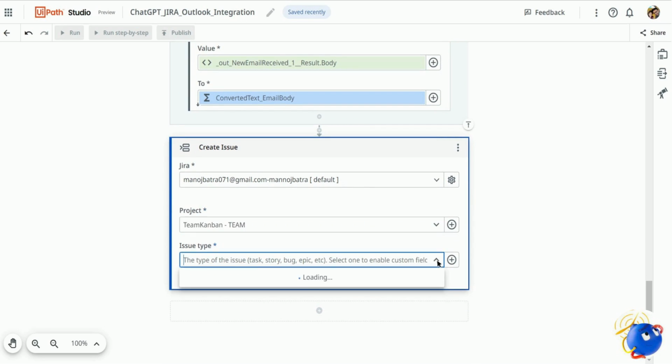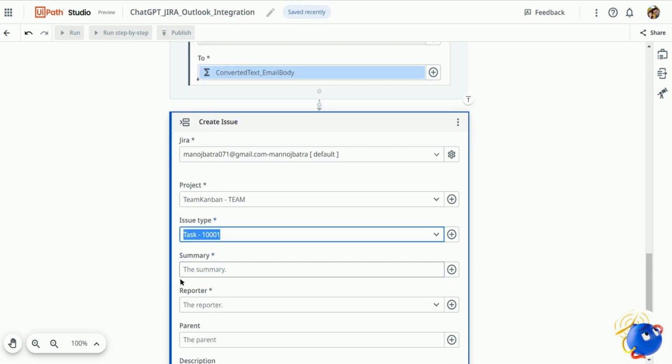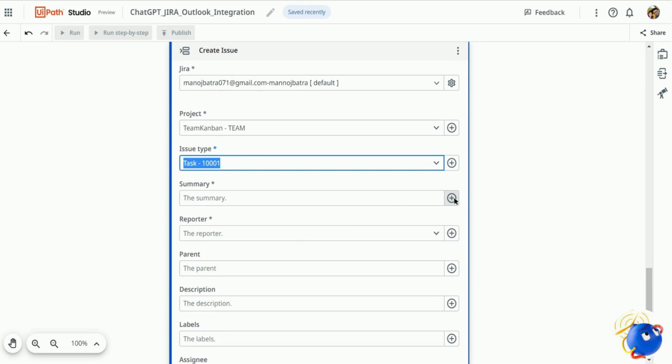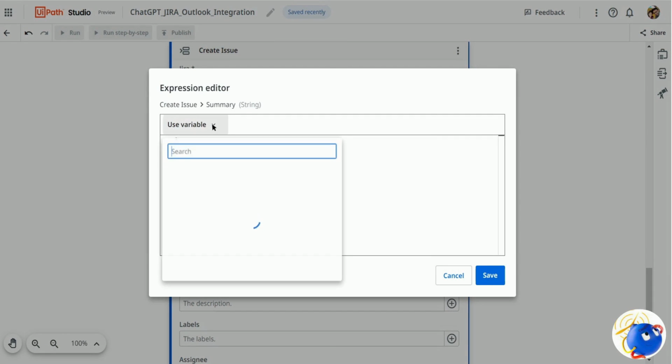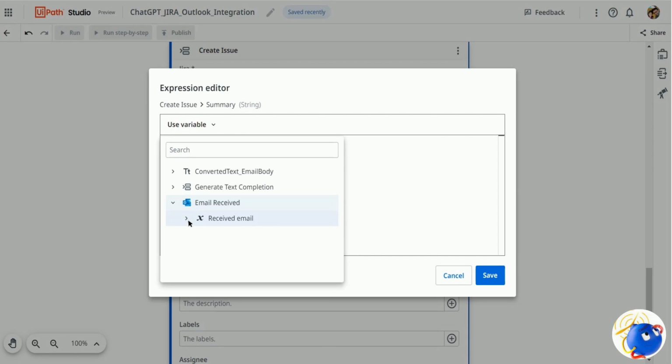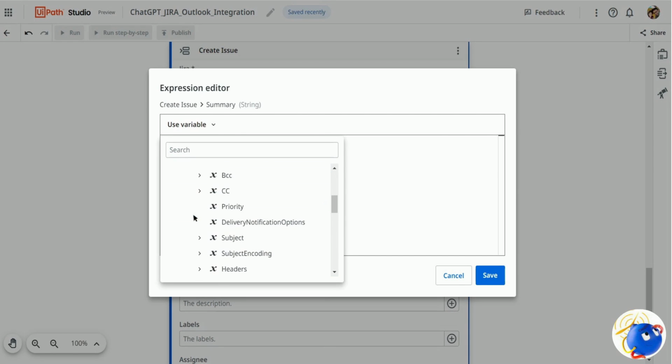Now I'll select the issue type here as task. And if I click on this additional option for the summary, I'll be selecting the email subject as the summary for this email. So let me search that, received email, and where is my subject? Yep, subject.